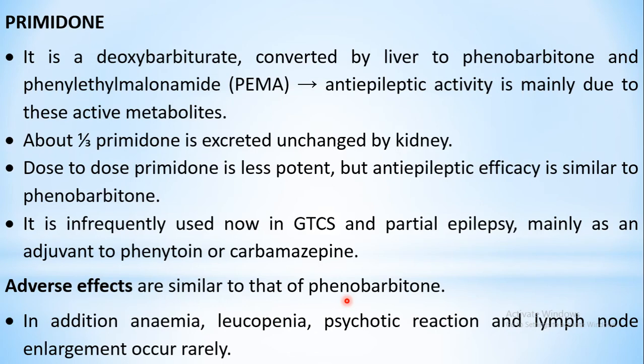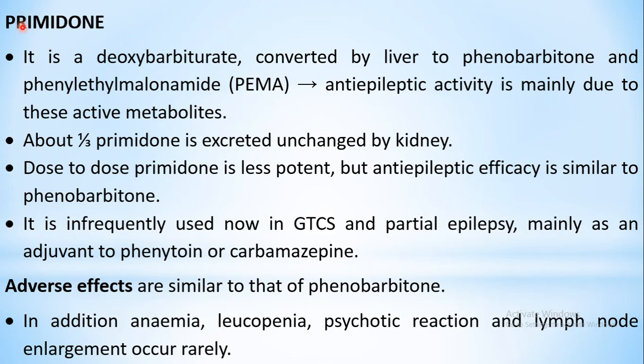Then coming to the next drug, that is primidone. It belongs to the next class, that is deoxybarbiturate. So it is a deoxybarbiturate. Active metabolites are produced from this particular drug. It's a prodrug which, after metabolism in the liver, gets converted into phenobarbital and phenylethyl malonamide. These are the two active metabolites obtained after metabolism of primidone.